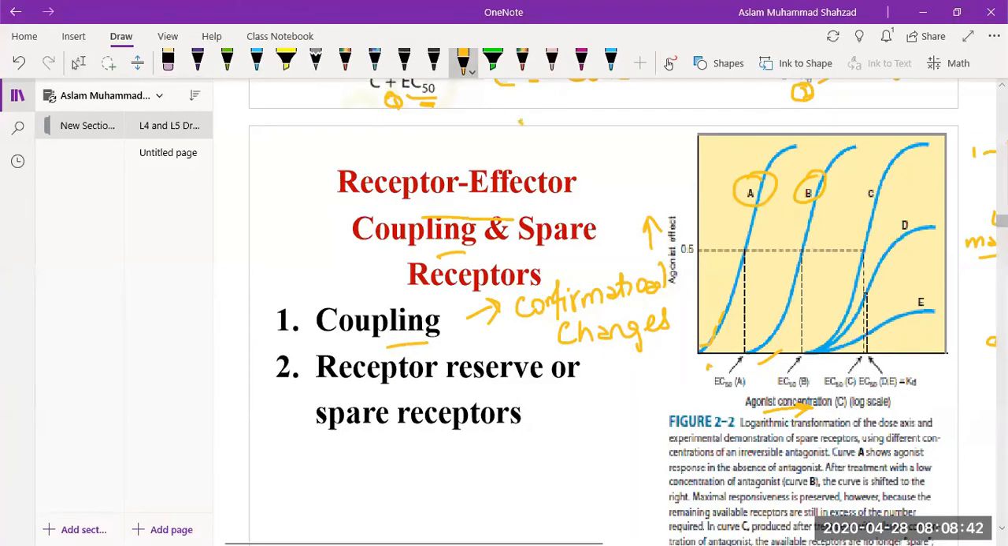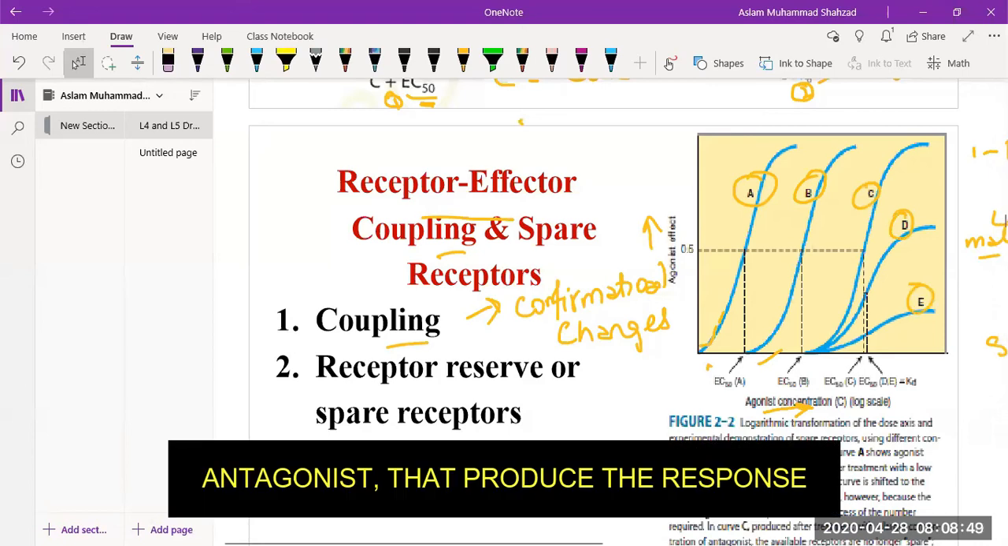When we explain this, the graph about C and D and E, we explain in terms of the antagonist that produces a response.